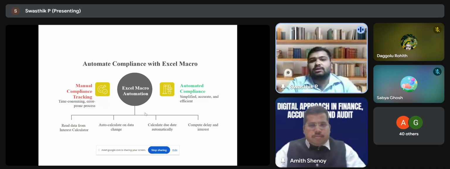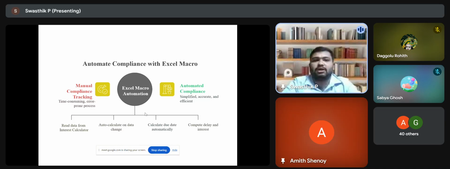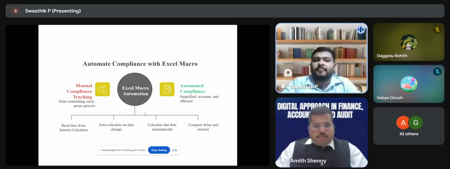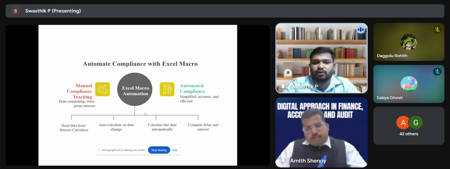From the management as well as the auditor perspective, this is a very time-consuming and error-prone process, because manually uploading all the invoices, the outstanding amount of each invoice, the number of days of delay, and whether there is an agreement or not is very manual and complicated. So we have come up with an Excel macro automation which automates all these difficulties, making it simple, accurate and efficient.